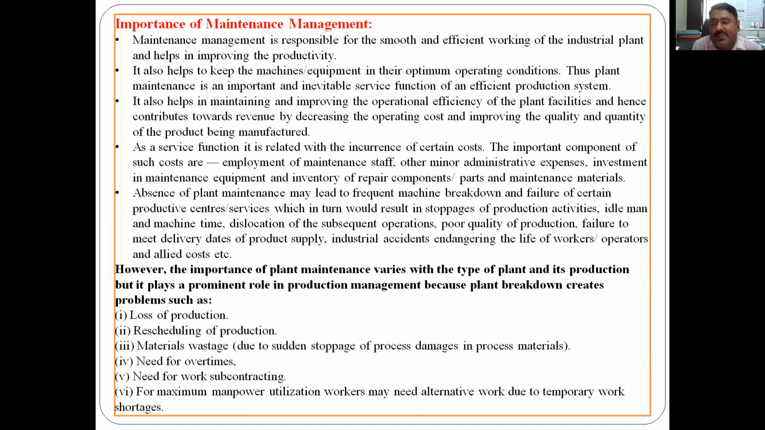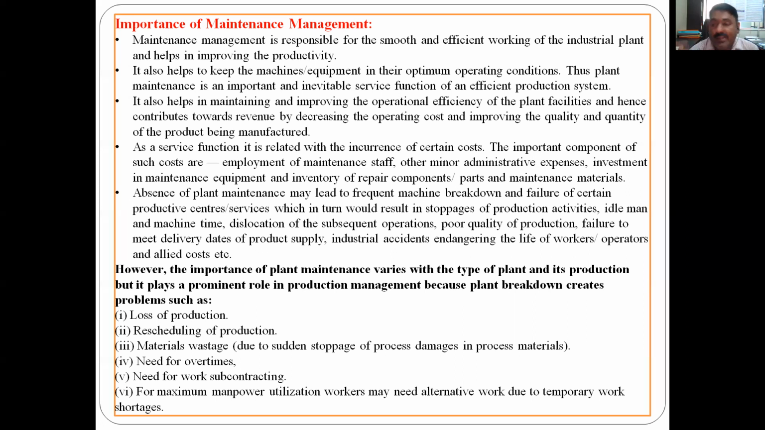If it is continuous, meaning completely computer operated and robot operated systems, maintenance will be different. So every one of these production systems has different maintenance requirements, but there should be a plant maintenance system. If a plant breakdown occurs, what will happen? There will be loss of production, rescheduling of production. We have to schedule once again because two machines are not working due to sudden stoppage of process, damage in the process material.